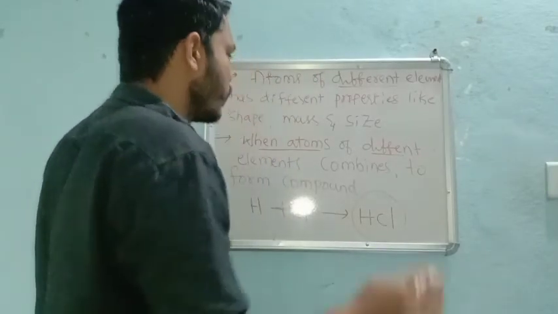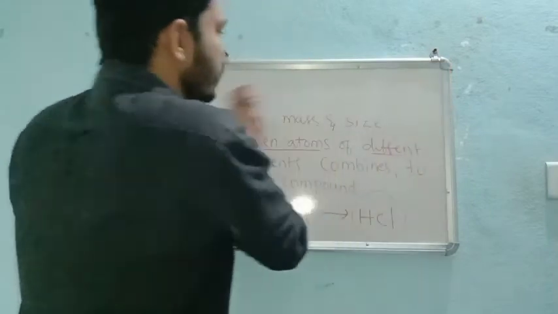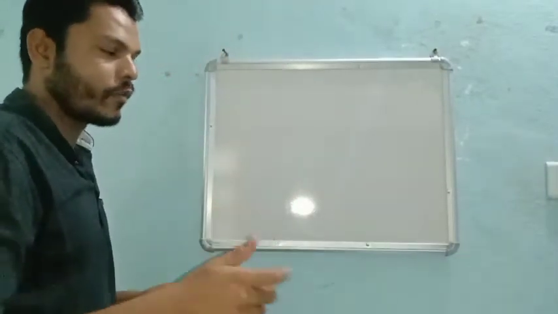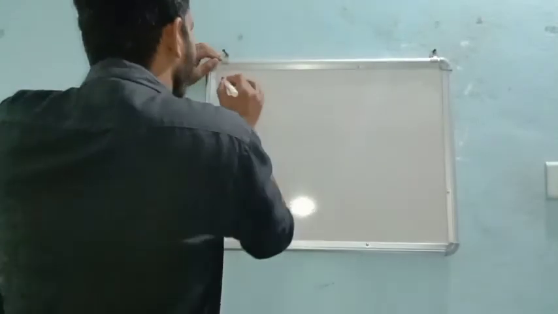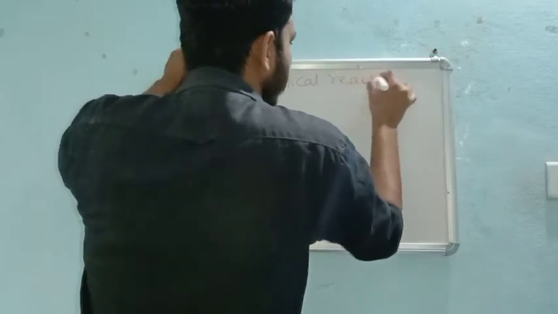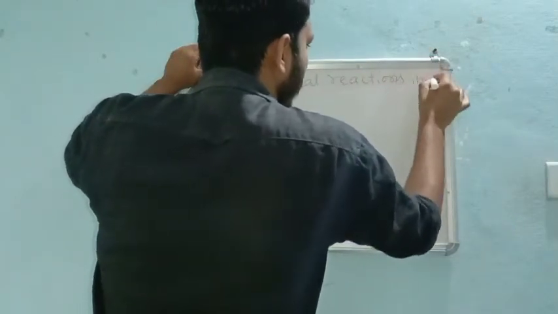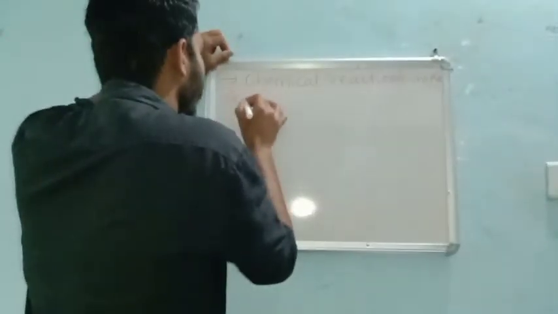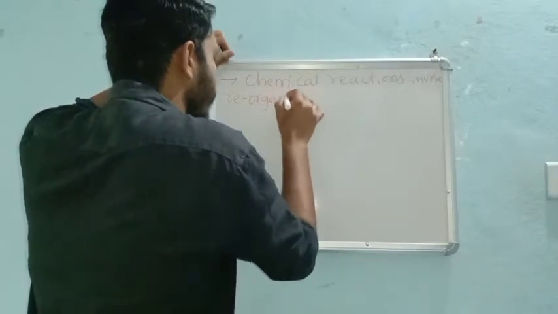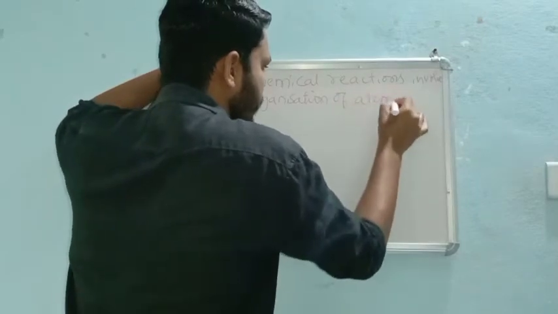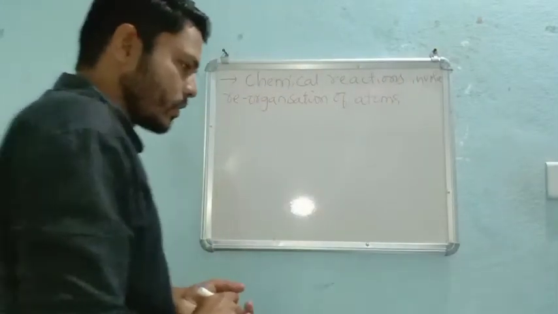And finally, what he explained is that once the compound or atom is formed, it can neither be created nor be destroyed. And he has explained this point in a different manner. Chemical reactions involve reorganization of atoms.